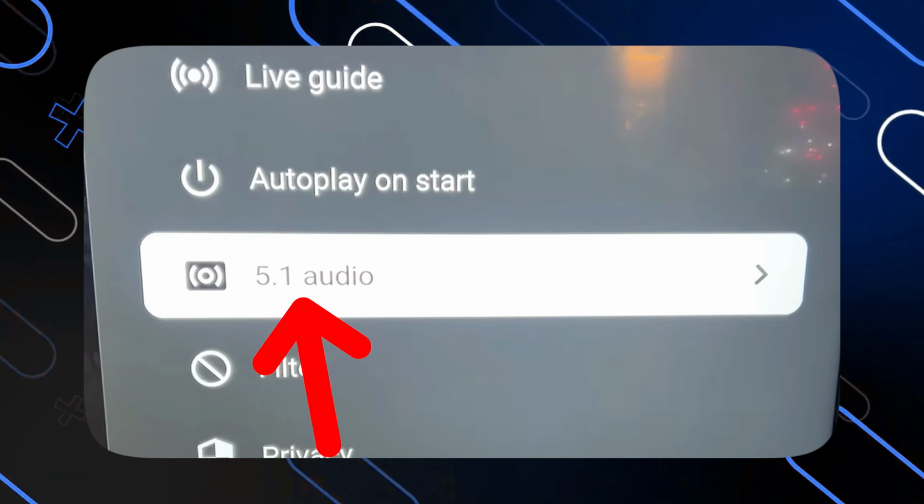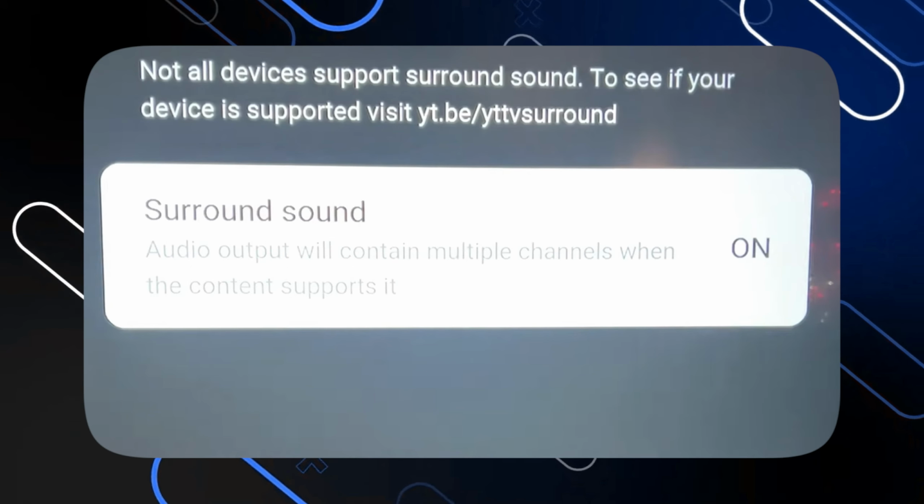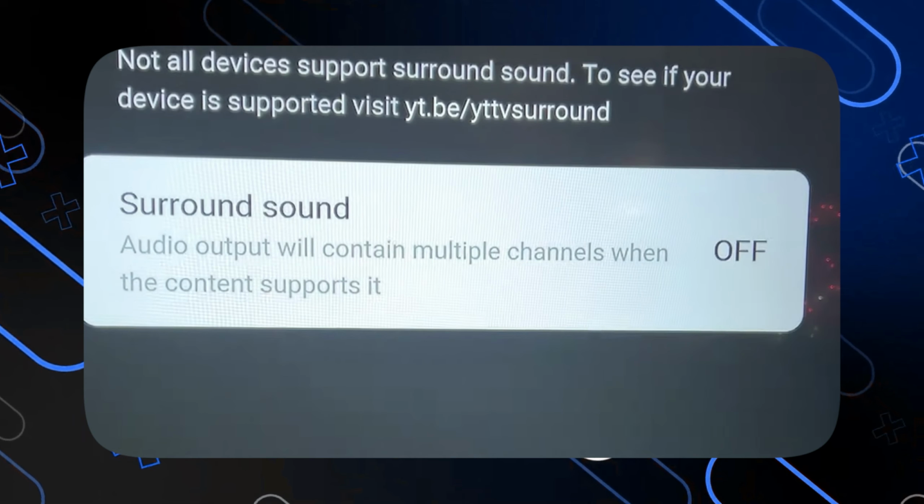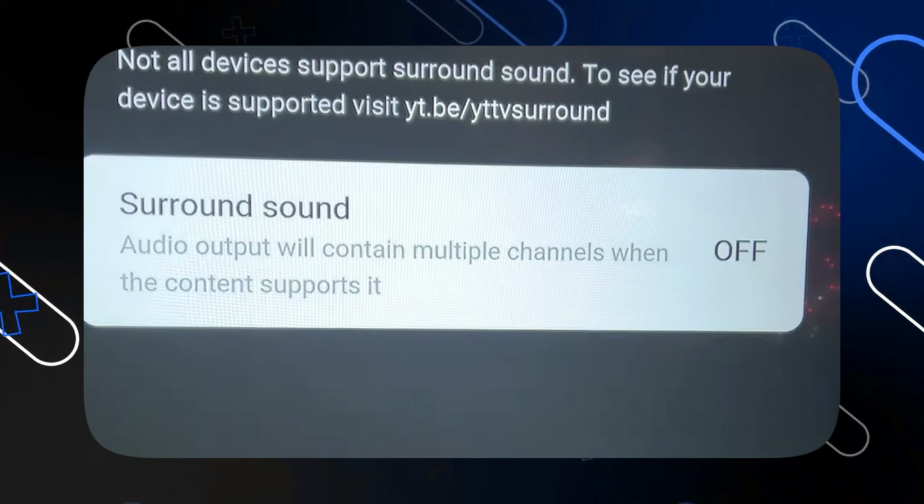Just scroll down till you find here this option 5.1 audio. Click on it. And once you click on OK with your remote control, here you can find surround sound on. Just turn this option off and your issue will be fixed.